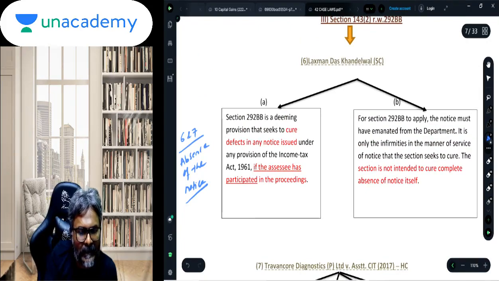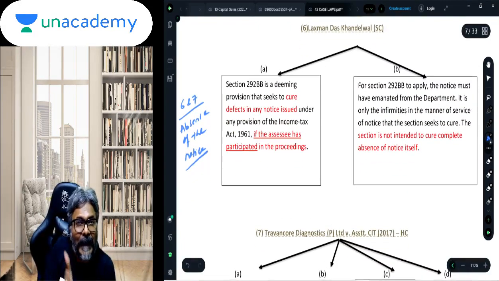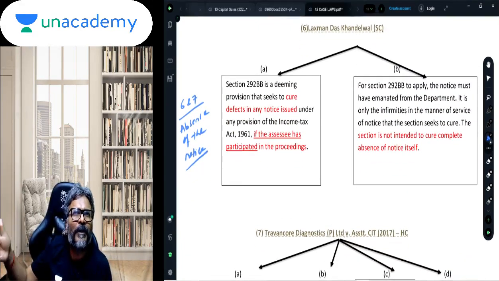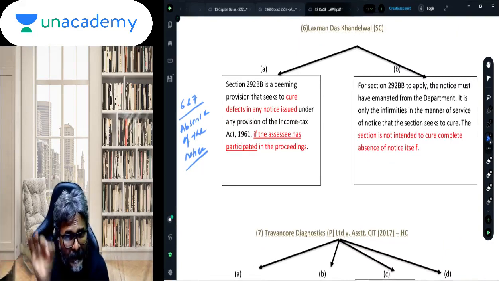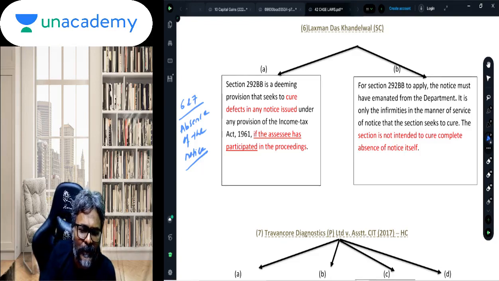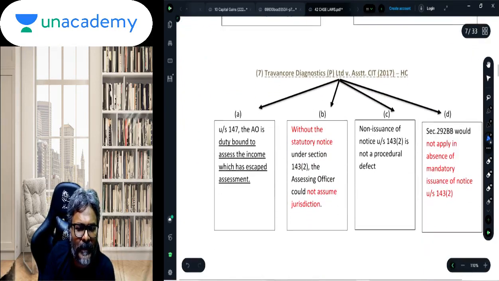Now these two case laws, 6 and 7, are for absence of notice. Whether 292BB can provide the assessee the relief? The answer is no. In the absence of notice, can the provision of 292BB provide relief to the assessee? And the answer is no.